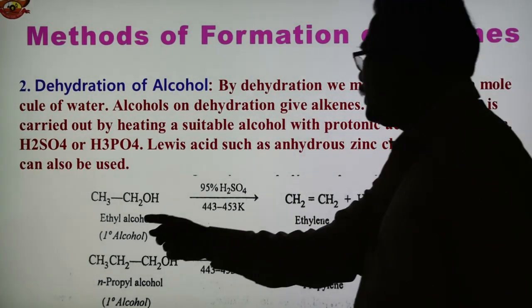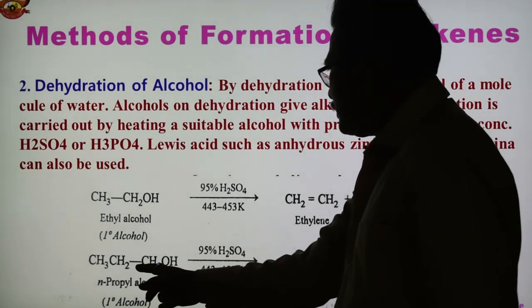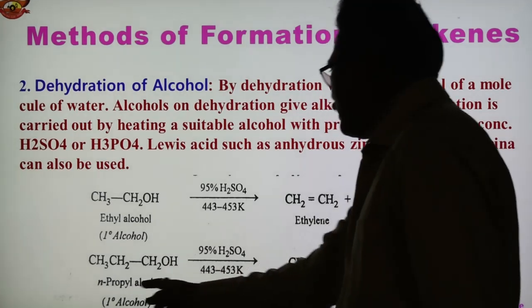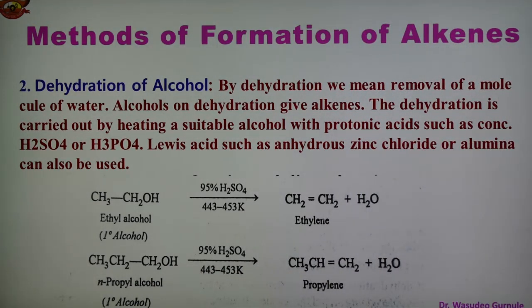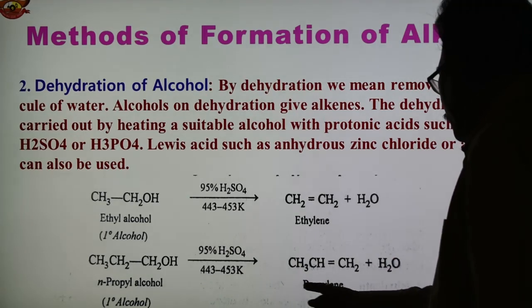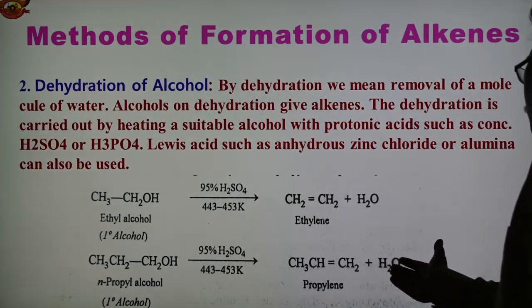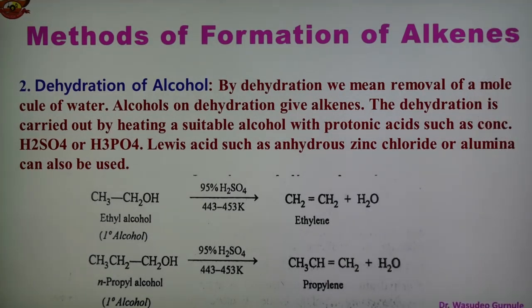Similarly, if we take n-propyl alcohol, this is the primary alcohol, and the name of the compound is n-propyl alcohol. And in presence of now 90% H2SO4 at this temperature we obtain this propylene. So OH from this carbon and H from this carbon, OH and H remove as water, and here is a double bond. So this is another reaction, and in this second reaction we obtain propylene from n-propyl alcohol by dehydration. So dehydration of alcohol gives the alkene. These are the simple reactions of dehydration of alcohol and we obtain the alkene.